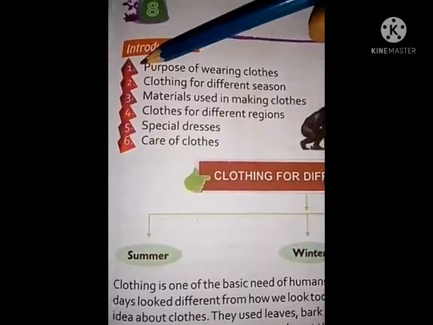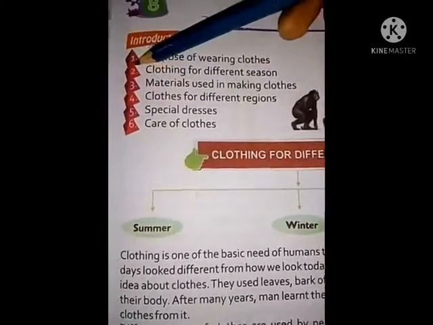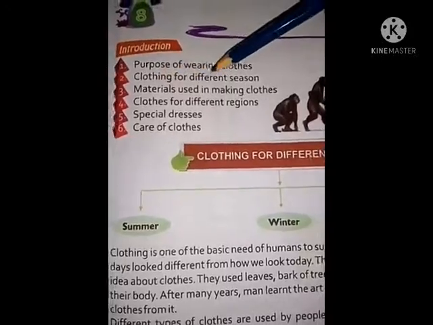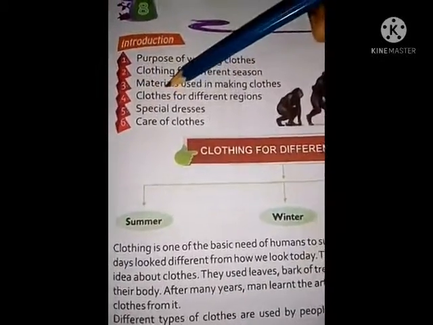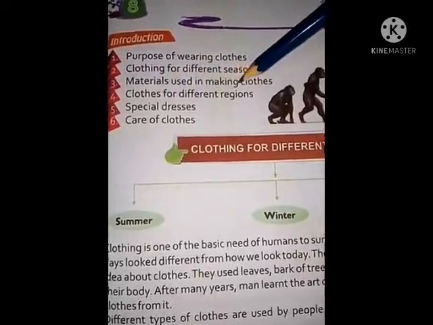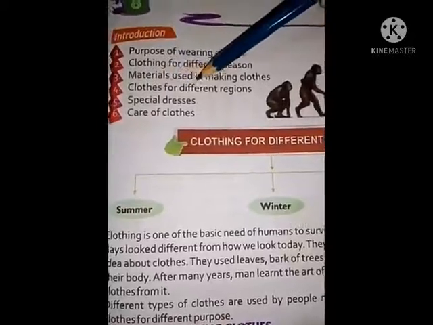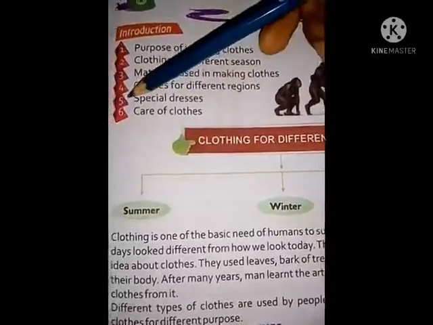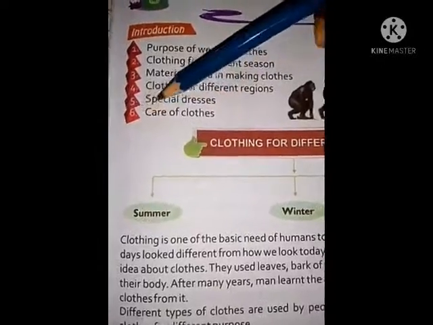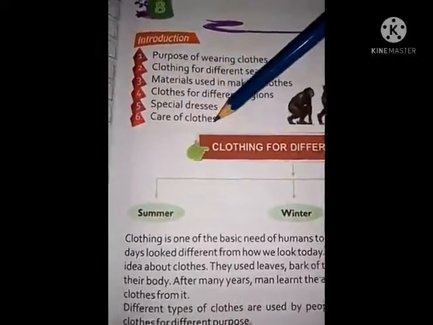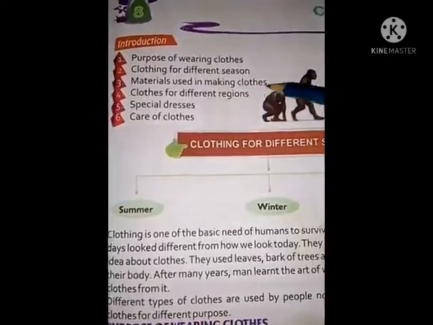Introduction. Number 1, purpose of wearing clothes. Number 2, clothing for different seasons. Number 3, materials used in making clothes. Number 4, clothes for different reasons. Number 5, special dresses. Number 6, care of clothes. So in this chapter we are going to learn these topics, okay?